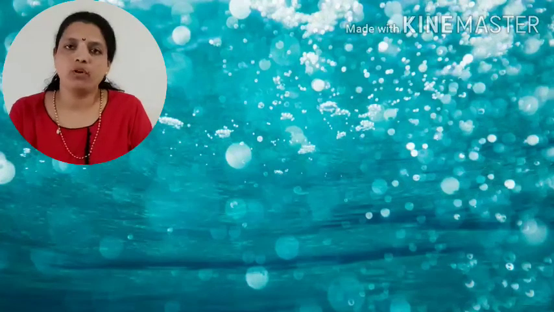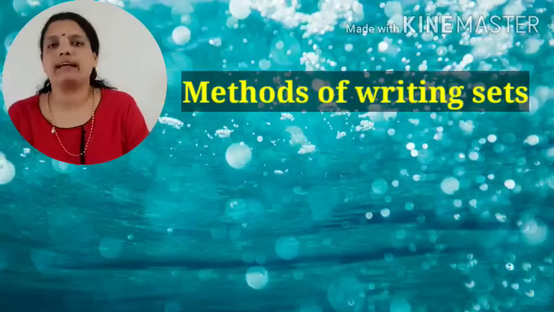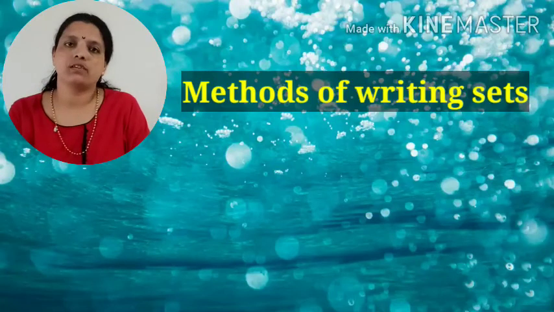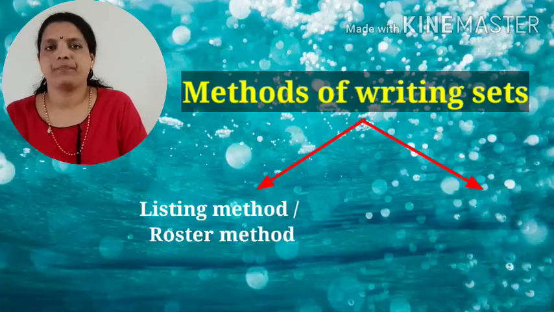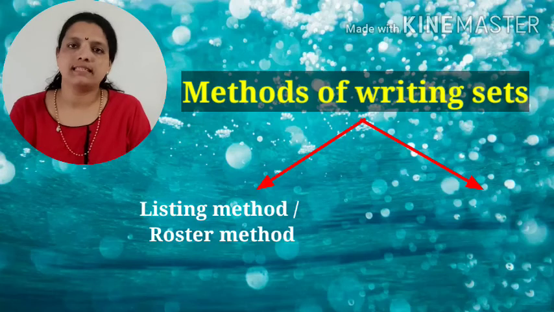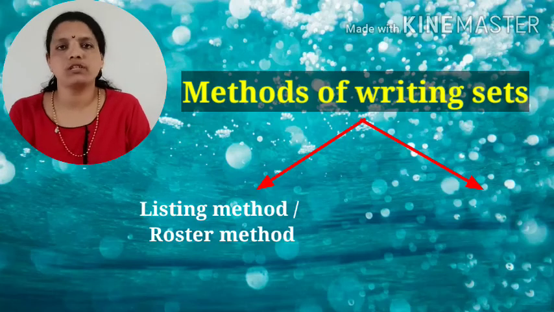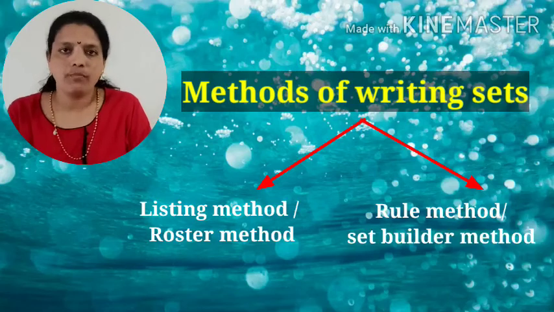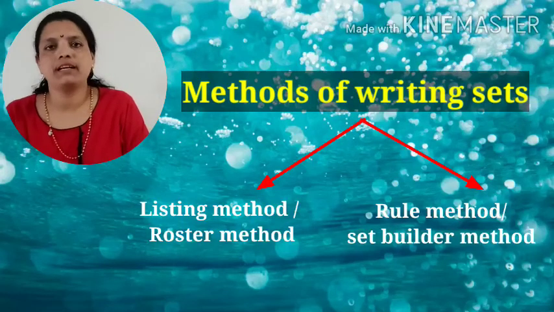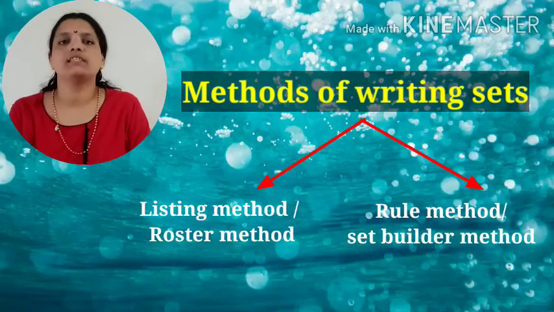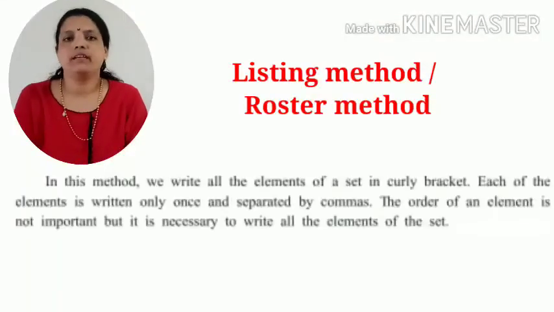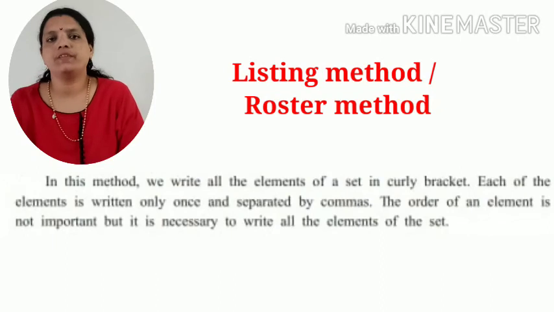Now we will move on to methods of writing sets. Students, there are 2 methods for writing sets. The first method is the listing method or roster method. The second is the rule method or set builder form. Now we will see the listing method. In the listing method, we make a list of the elements.